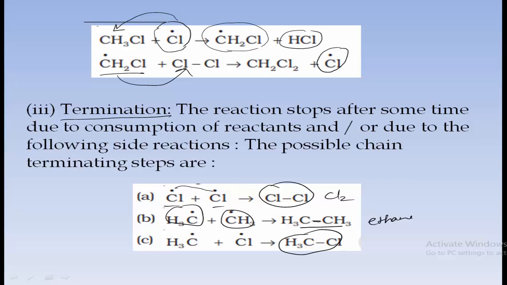If free radical is present, then only the reaction will go on. But if no free radical is there, then the reaction will get terminated. So this is how the chlorination of methane takes place. It takes place by free radical mechanism, which mainly consists of three steps: chain initiation, chain propagation, and chain termination. Remember this.